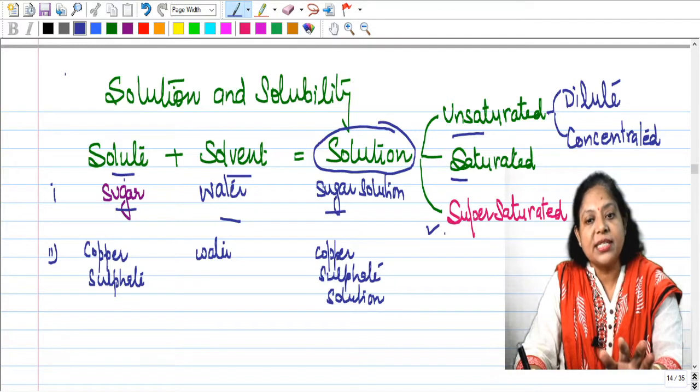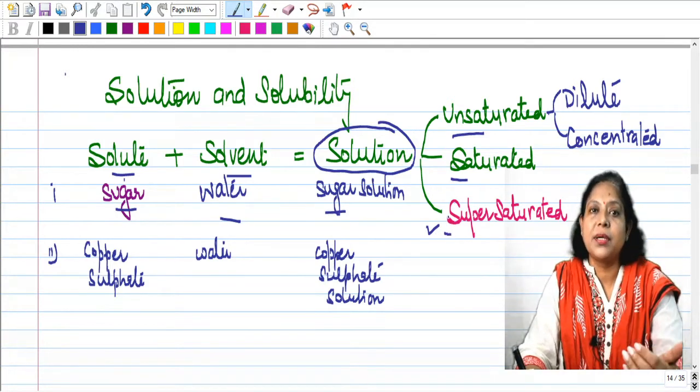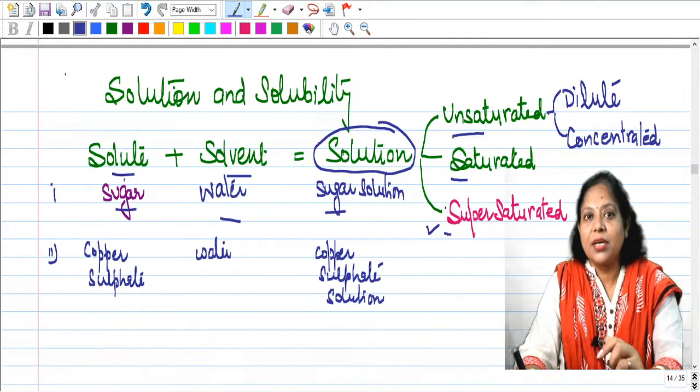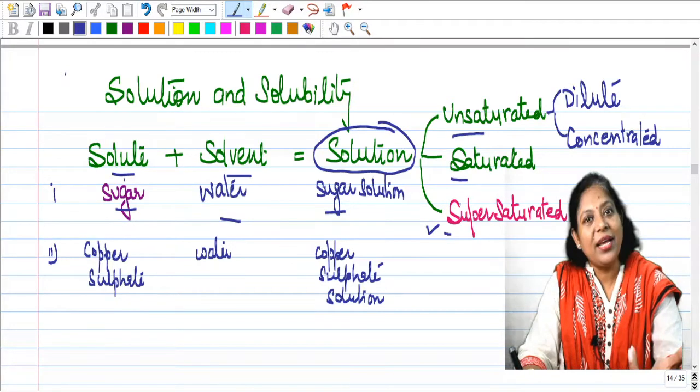Or it is super saturated, that means you heat it at a particular temperature and you further add solute and you make it highly concentrated, further solute cannot be added. So that is super saturated. Just ask your mother. Your mother has been trying sugar syrup, chashni, for any sweet, right? So that is super saturated solution.